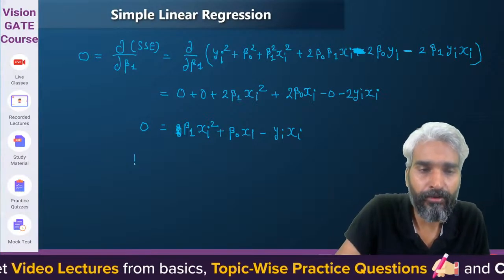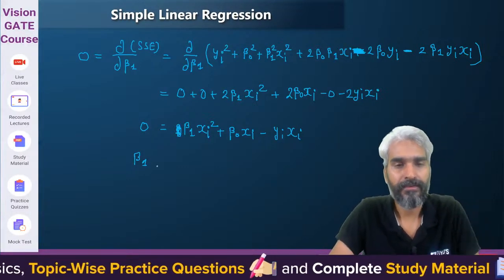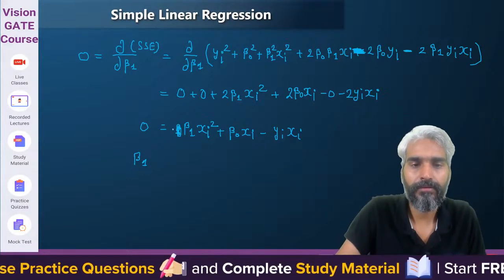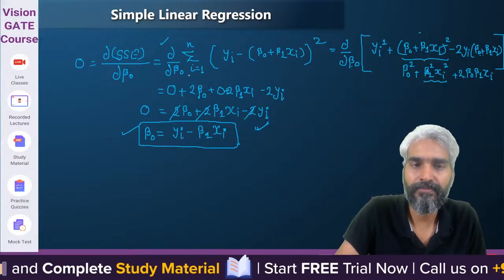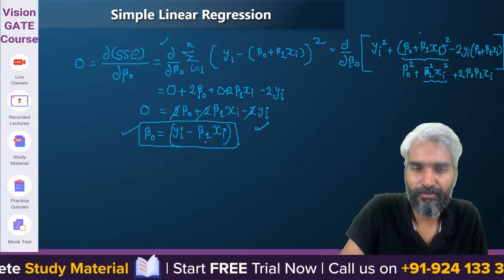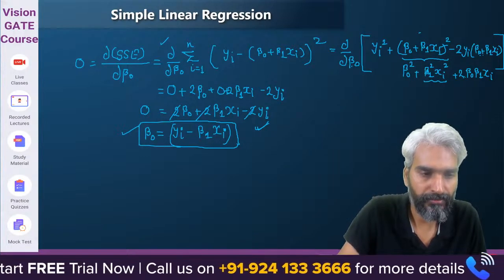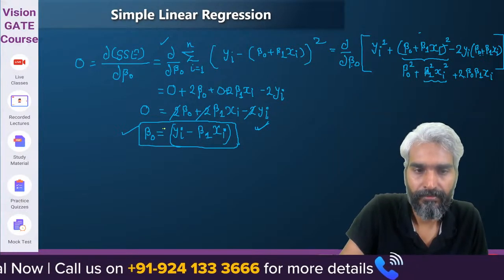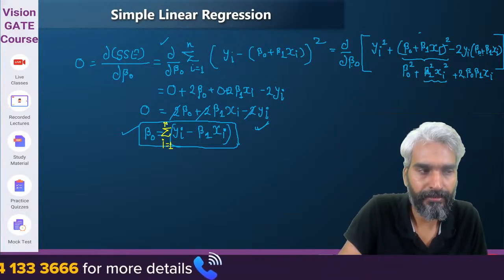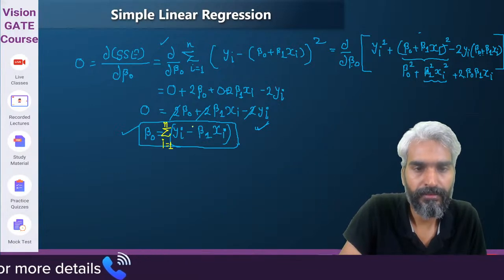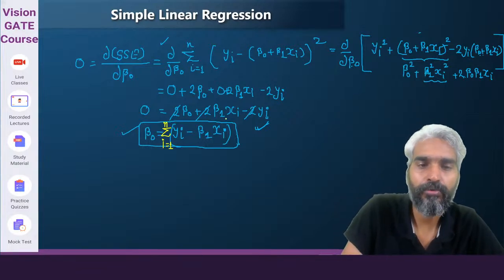So what will be the value of beta 1 from here? Oh, summation. We have simply removed the summation. This will be there. Sorry, we only focused on one thing. But this is summation i varying from 1 to n. Yes or no?